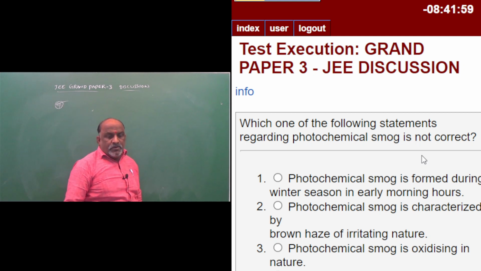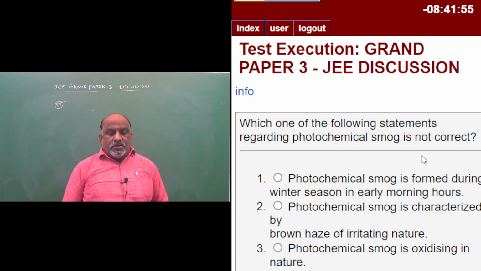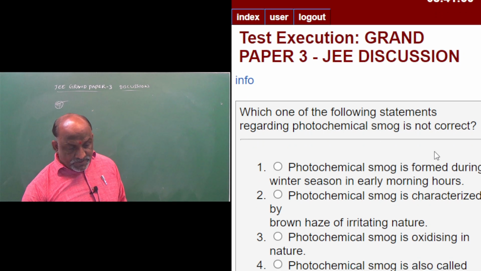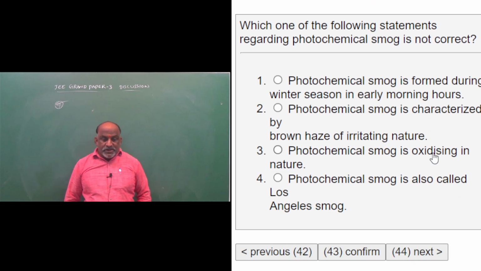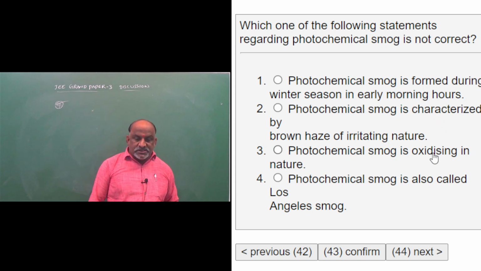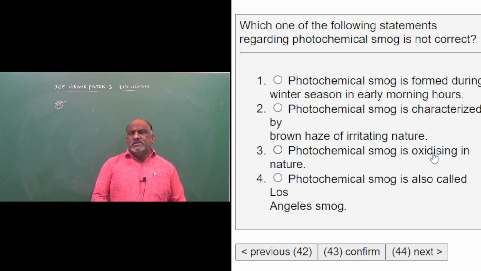Question 43. Which one of the following statements regarding photochemical smog is not correct? Photochemical smog is formed during winter seasons in early morning hours. Photochemical smog is characterized by brown haze of irritating nature. Photochemical smog is oxidizing in nature. Photochemical smog is also called Los Angeles smog. So this is a complete theory-based question.